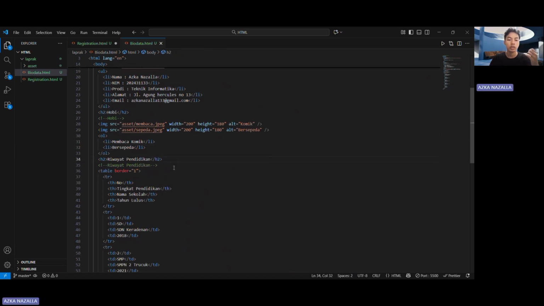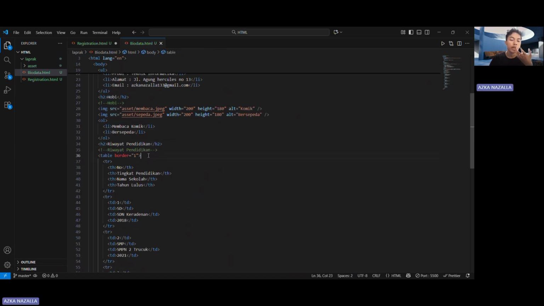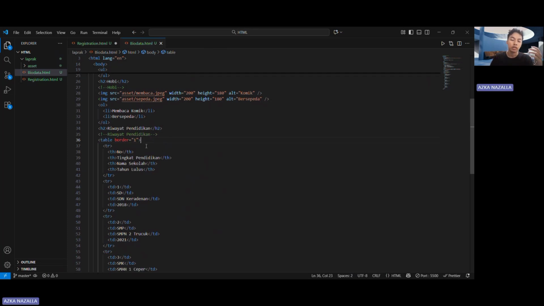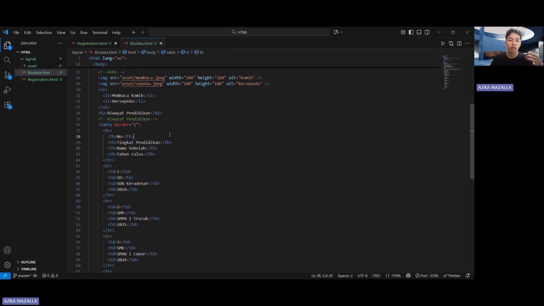And H2 is for riwayat pendidikan, and table border 1 is for a border in the table. So my table has a border, to make it aesthetic for my table, not a mess. This table row, tr, and this table heading is for the heading of my table.